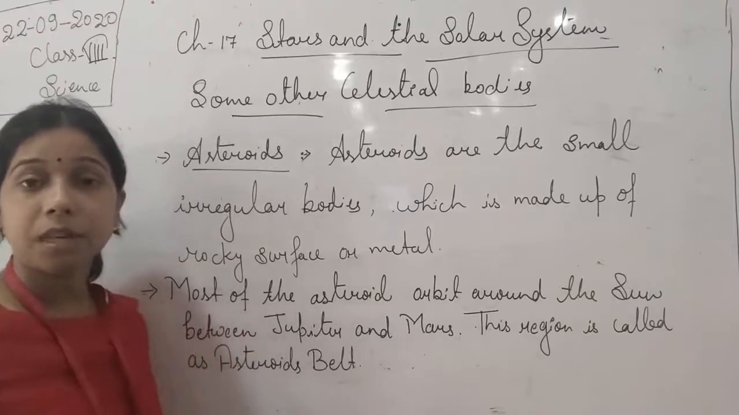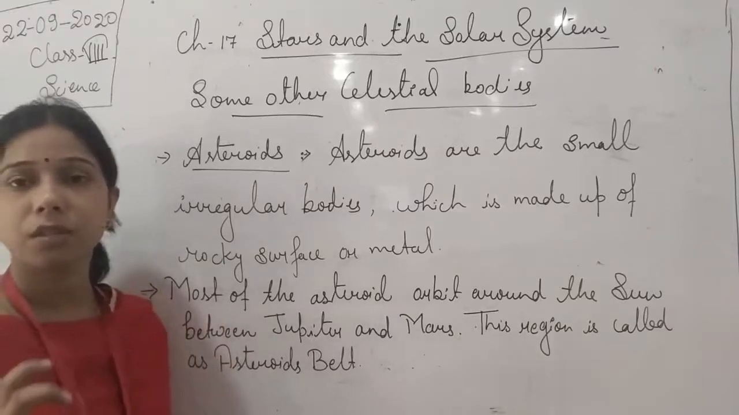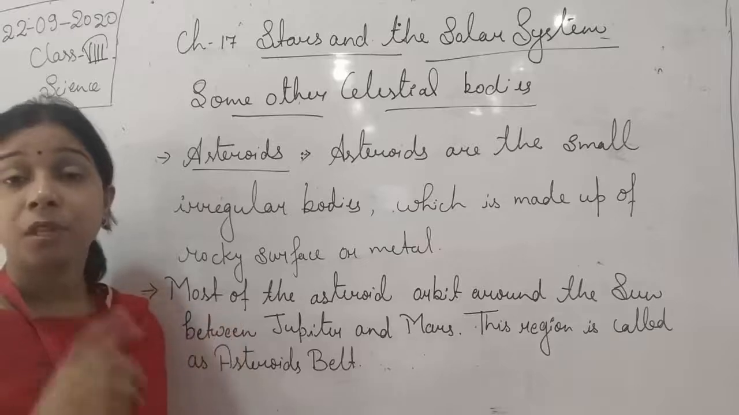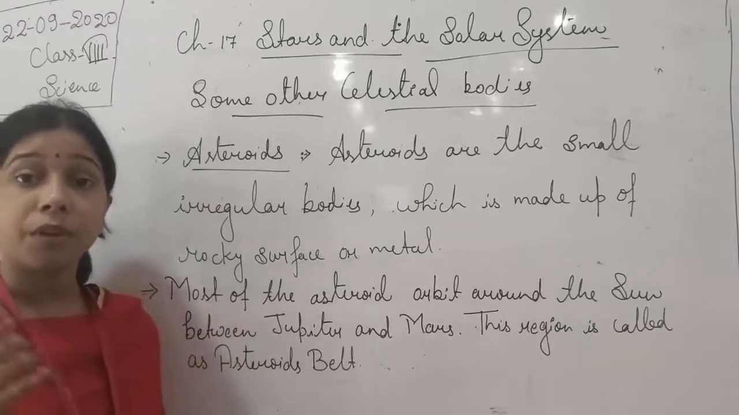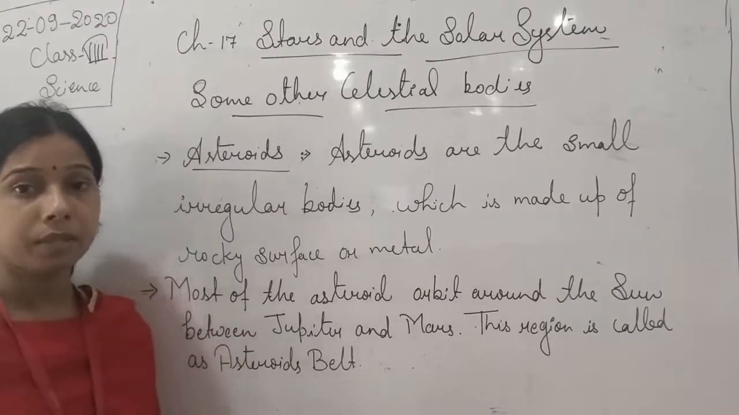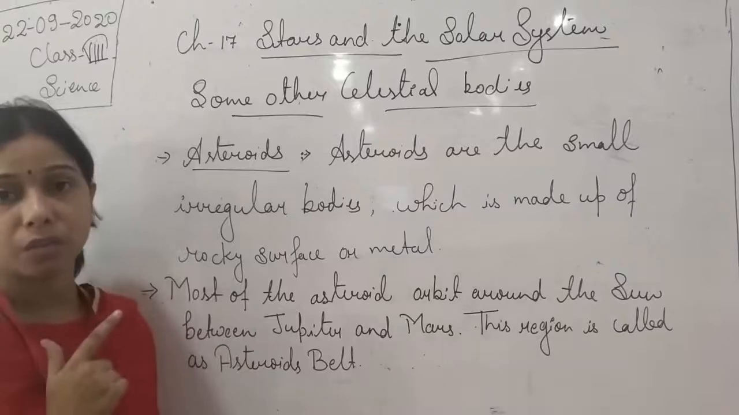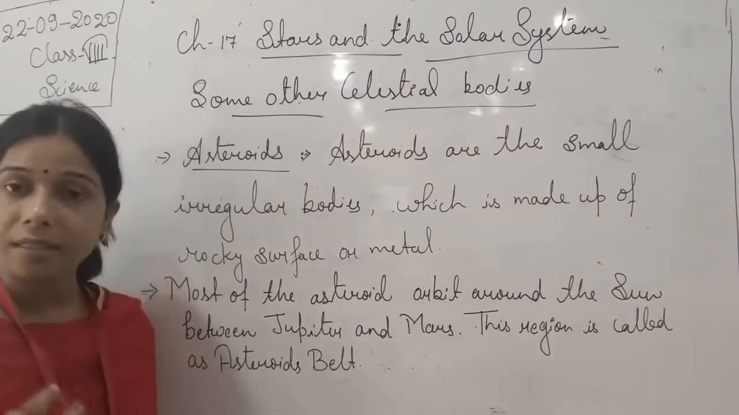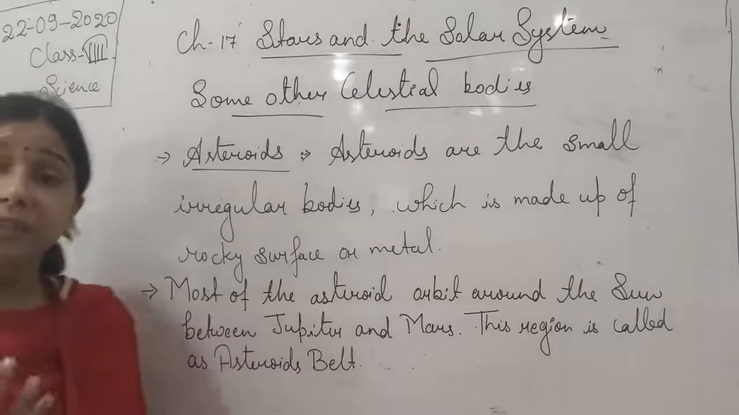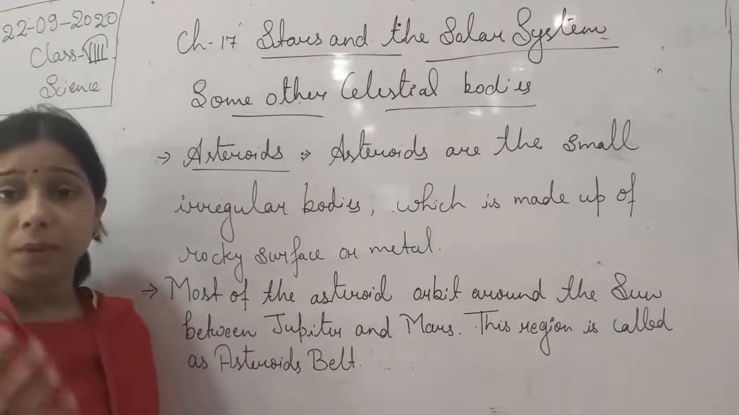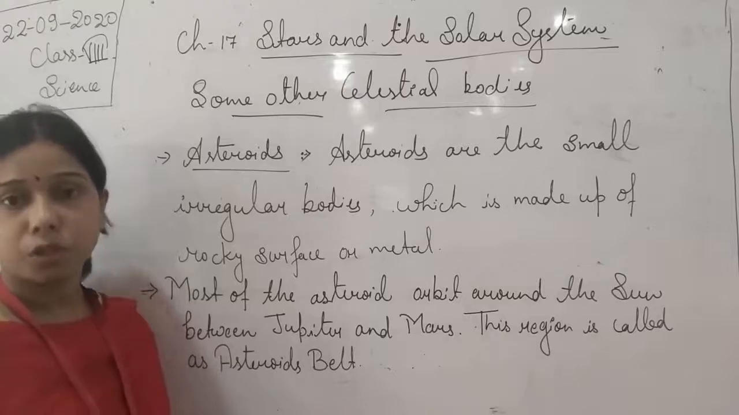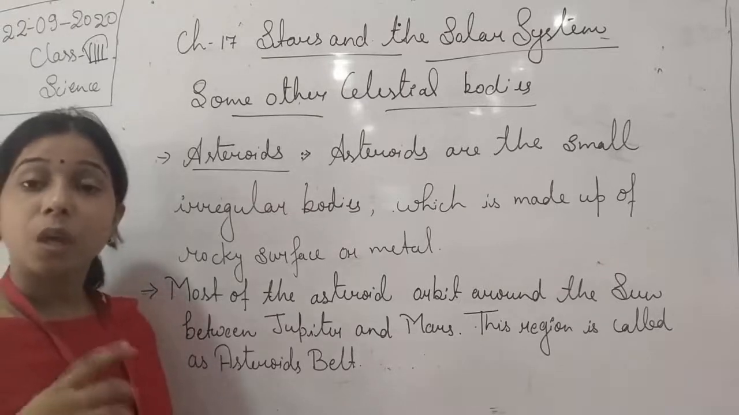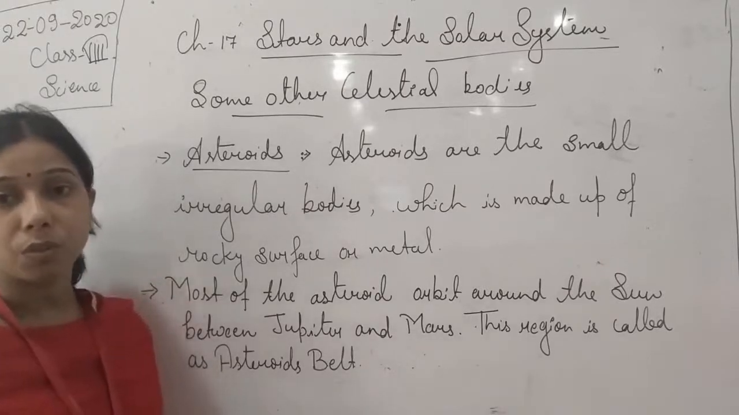Okay, again I am telling you that it is not necessary that an asteroid is present in the asteroid belt. You see, students, Saturn. When we were talking about Saturn, we said that it has a ring-like structure, and that ring is basically made up of ice and rocks. Even the rocks which are present there are the asteroids itself. Okay, so they also revolve around the planet.